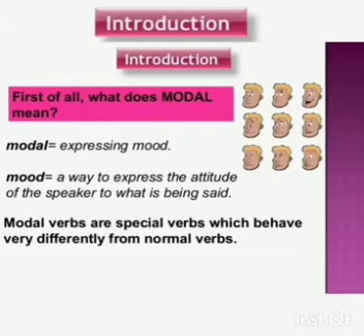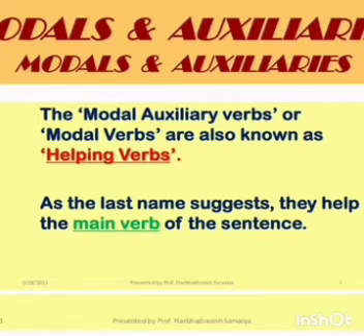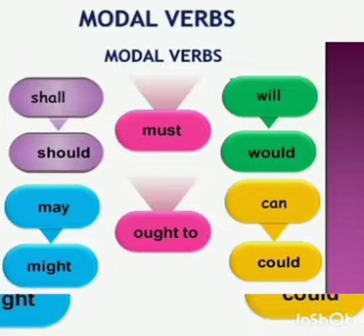I hope you would be familiar with verbs and the different types of verbs: helping verbs, auxiliary verbs and linking verbs. Now we are going to discuss modals. Modals are a special kind of verb which expresses the mood, that is, the attitude of the speaker, the conditional form of a verb. Example: I can dance. Can is a modal verb which expresses ability. So helping verbs, auxiliary verbs and modal verbs are one and the same. As the name suggests, they help the main verbs to complete a sentence.